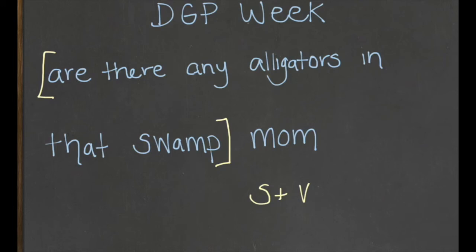When we have one clause, we know for a fact that of independent and dependent, it's going to be an independent clause. Unless we have one independent clause, we cannot have a sentence. This is an independent clause. That means it stands by itself. I can walk up to someone and say, are there any alligators in that swamp? It makes sense by itself. I don't need to add anything else to it.